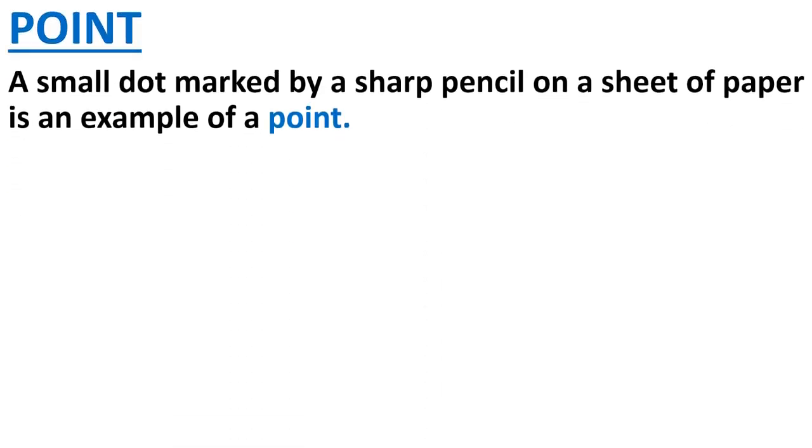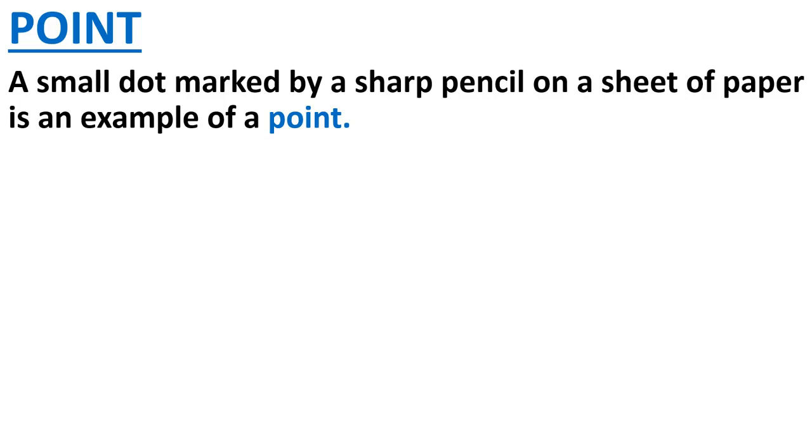Point, you know very well, many times you have used it, but today I am going to tell you its definition. A small dot marked by a sharp pencil on a sheet of paper is an example of a point. A small dot that we mark with a pen or a pencil or any sharp thing is a point.